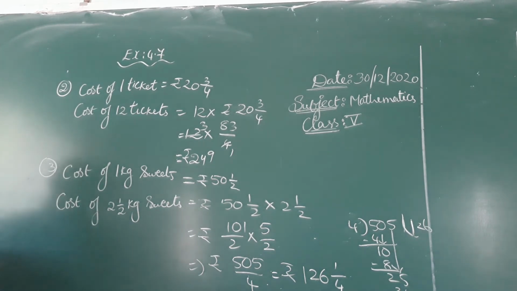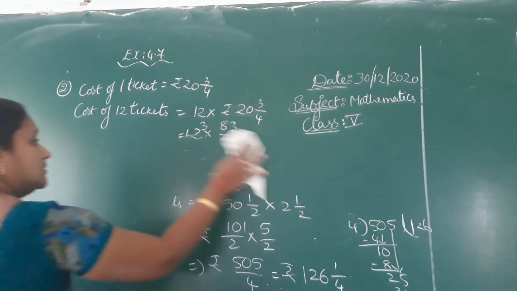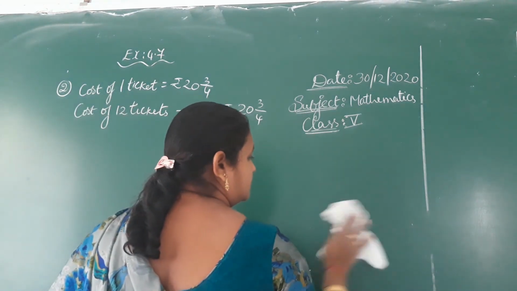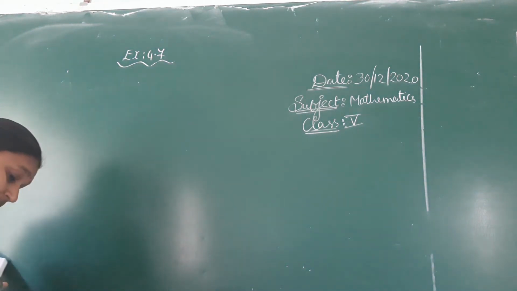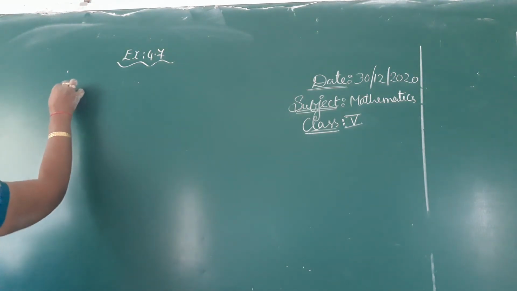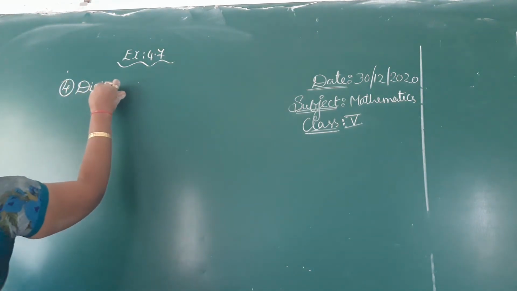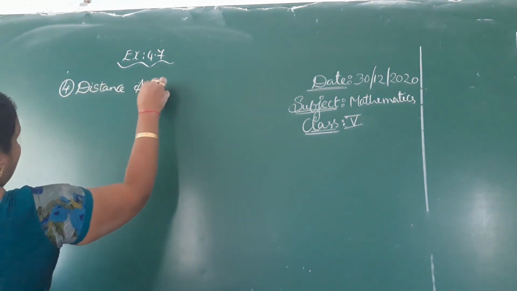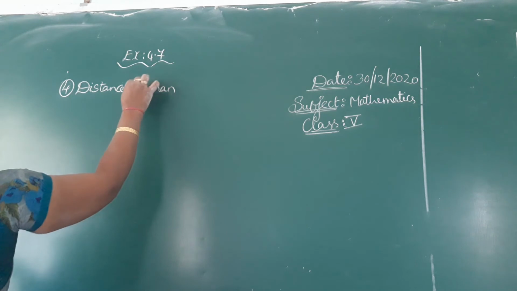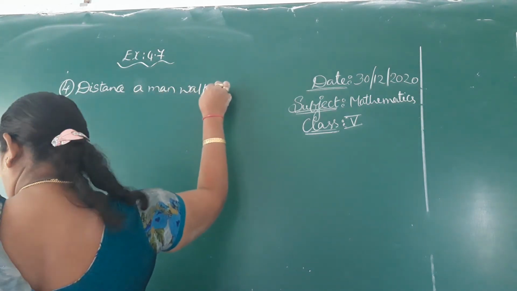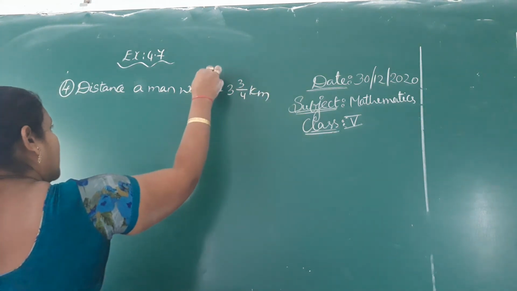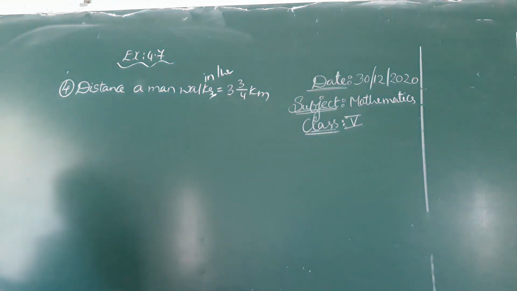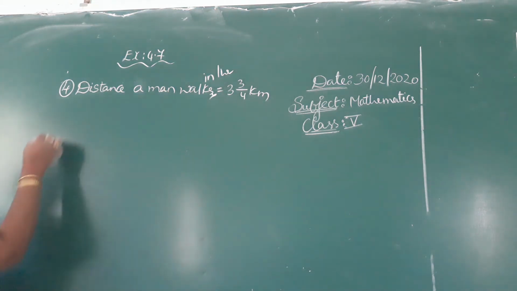See the next one. Fourth one. A man walks 3/4 kilometer per hour. In 1 hour he walks 3/4 kilometer and they are asking for 1.5 hours.